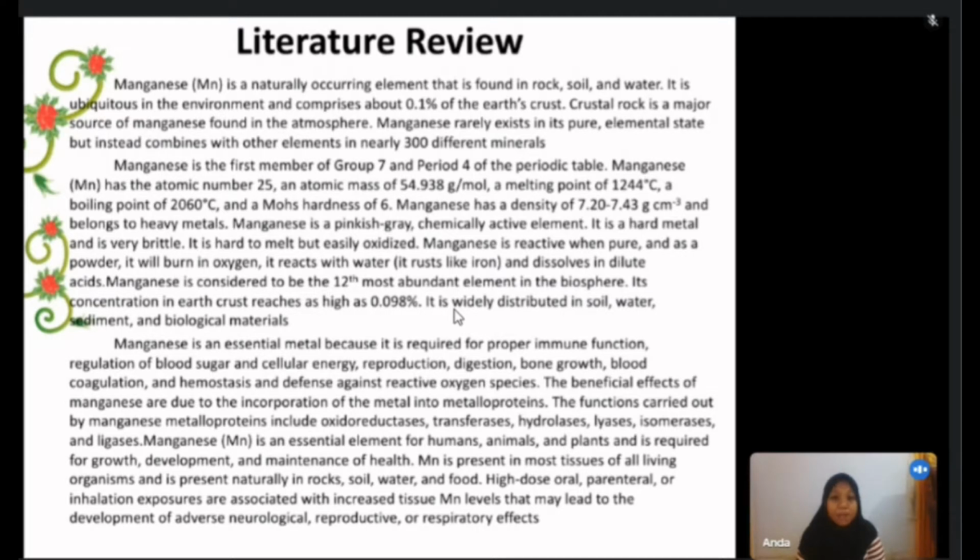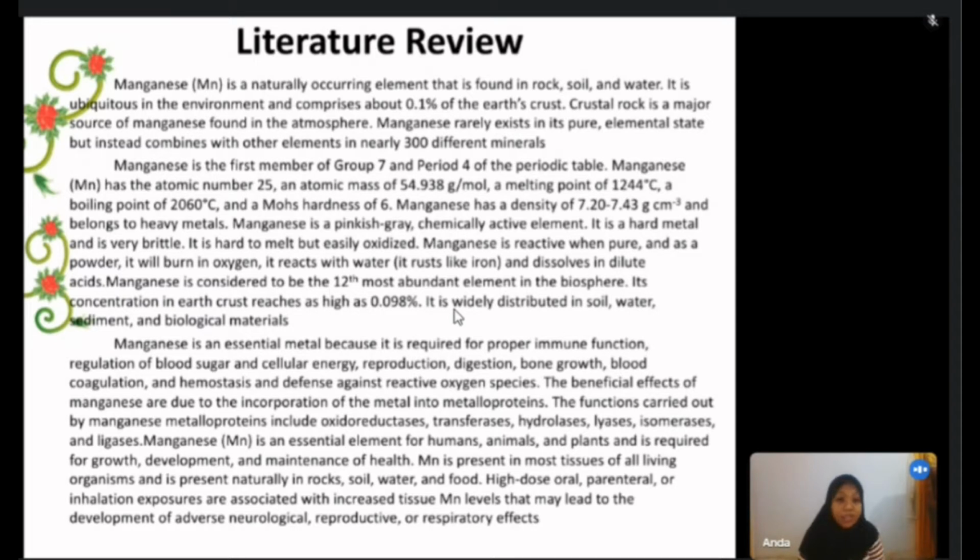Manganese is the first member of group 7 and period 4 of the periodic table. Manganese has atomic number 25 and atomic mass of 54.938 grams per mole, a melting point of 1204 degrees Celsius, a boiling point of 2006 degrees Celsius, and a Mohs hardness of 6.